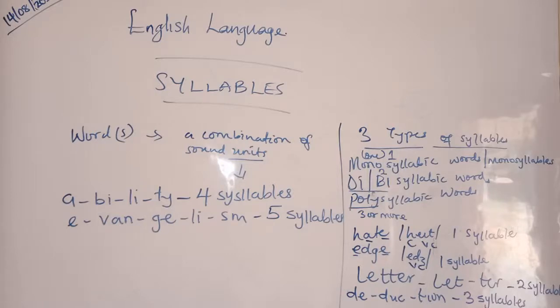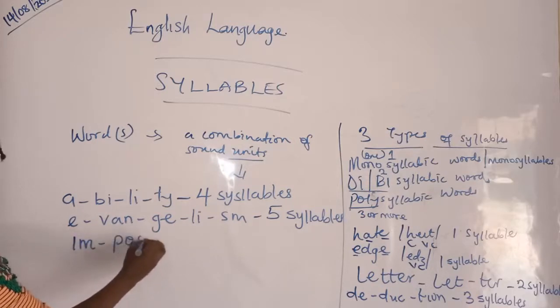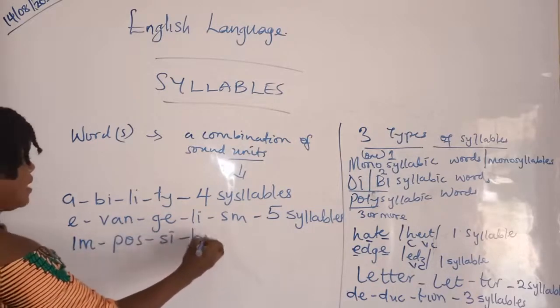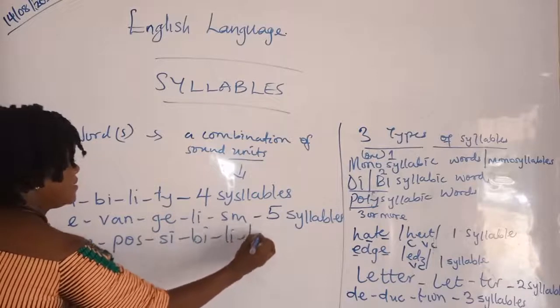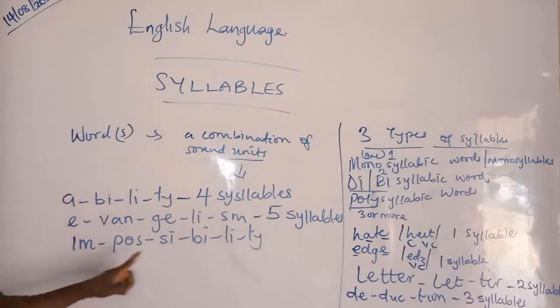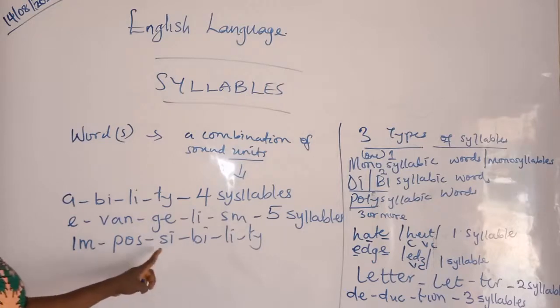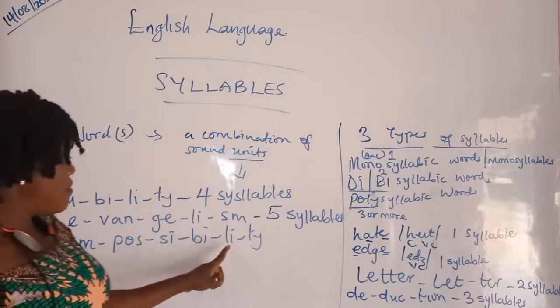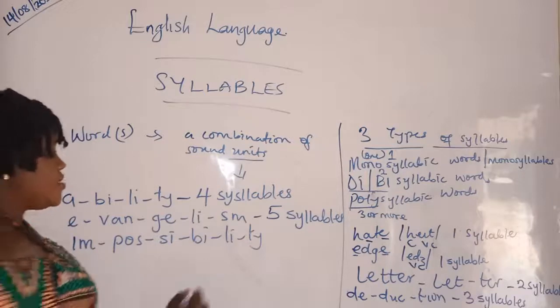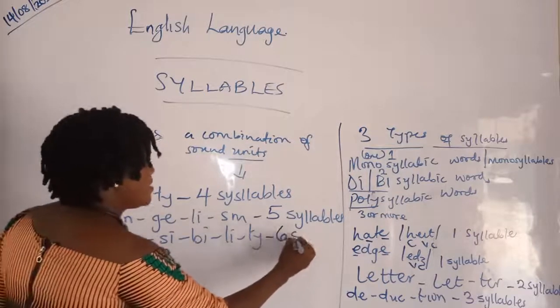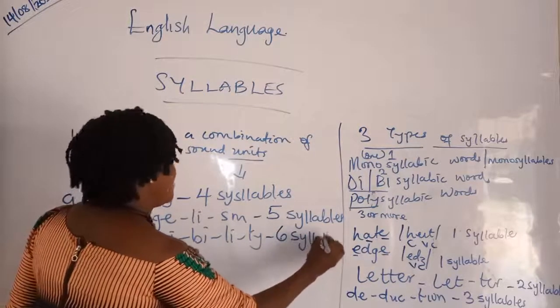Let's look at this: impossibility. Let's count. 1, 2, 3, 4, 5, 6. So in this we have six syllables.